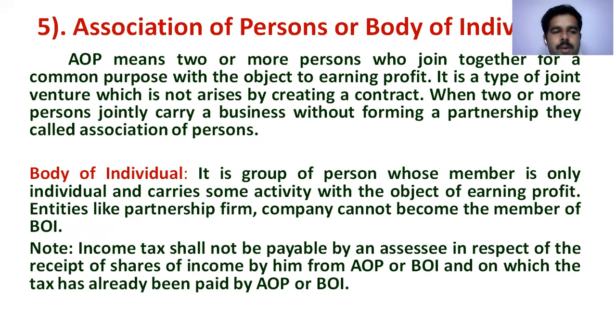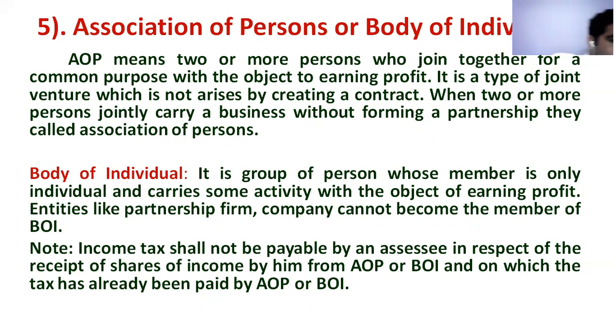See, I am using the words 'only individuals', who carry on some activity with the object of earning profit. Entities like a partnership firm or company cannot become members of a BOI, because in a partnership firm or company there will be partners, but in a BOI there are no partners. So a small note is given here: income tax shall not be payable by an assessee in respect of the receipt of a share of income by him from an AOP or BOI on which tax has already been paid by the AOP or BOI.